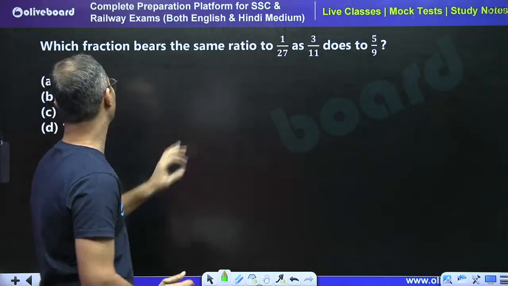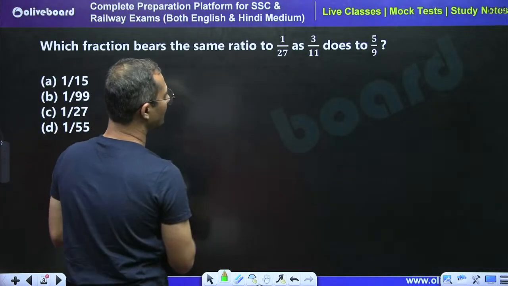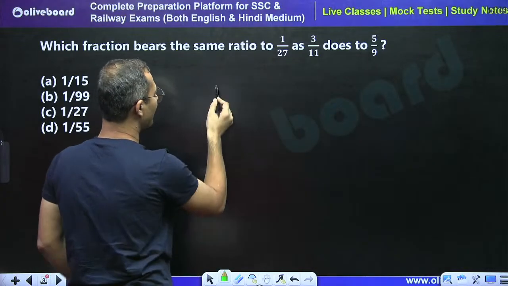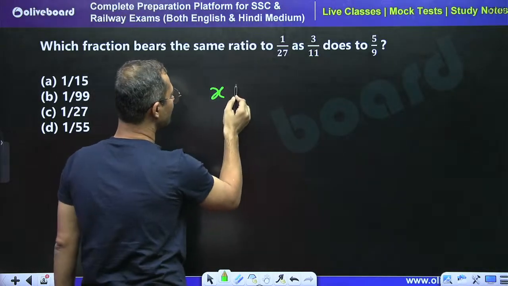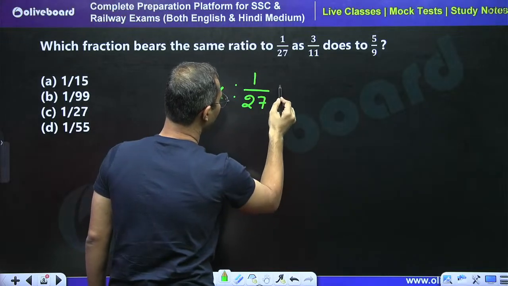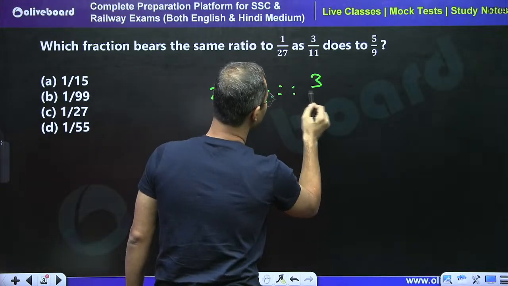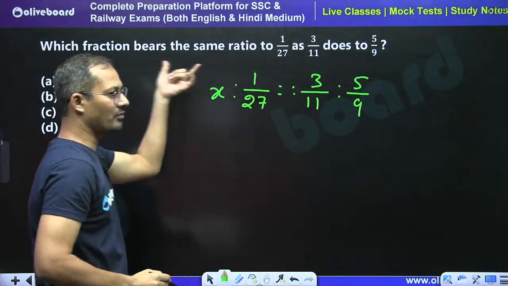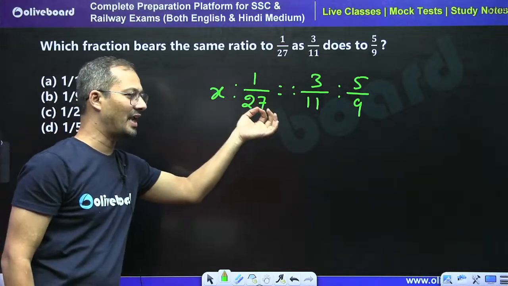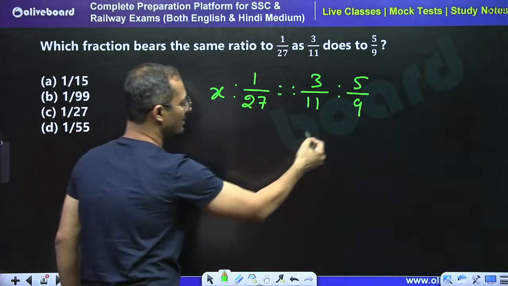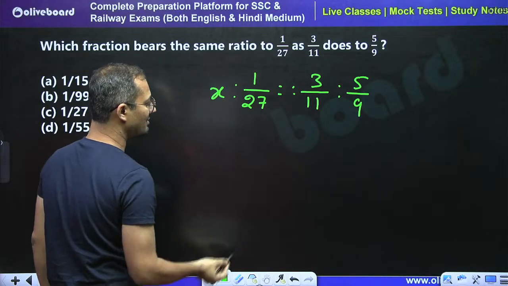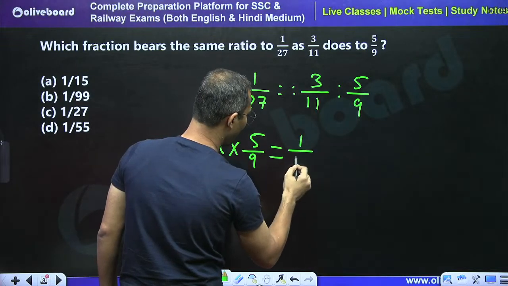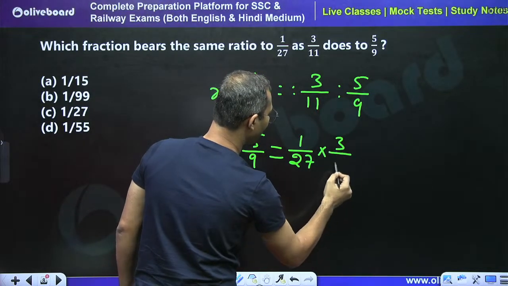See, the question is saying: which fraction bears the same ratio to 1 by 27 as 3 by 11 does to 5 by 9? It means that fraction is x. So x is to 1 upon 27 must be equal to 3 by 11 is to 5 by 9. This is written in the form of language only. There is a difference of language and nothing else. We know that the product of first and last is equal to the product of second and third. So I can directly say that x into 5 by 9 is equal to 1 upon 27 into 3 by 11.